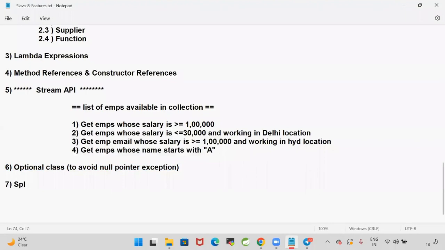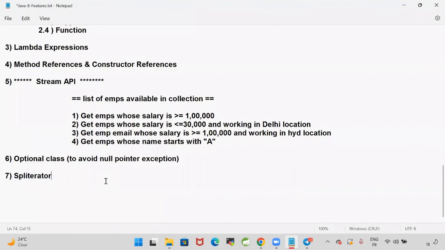And one more thing is they provided an iterator called Spliterator. Earlier we have seen the normal iterator, list iterator, enumeration, cursors. In Java 1.8, they provided an iterator called Spliterator for parallel processing. If you want to process collection data in parallel, you can go for this Spliterator concept.